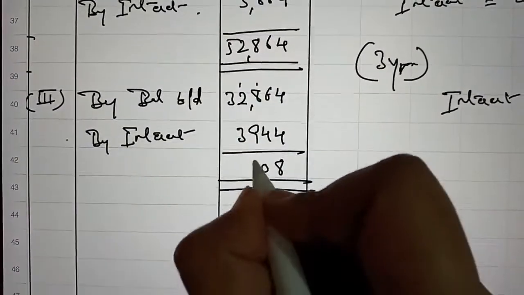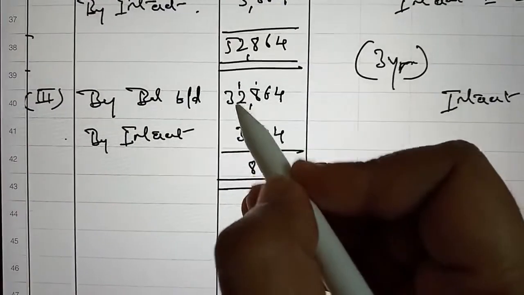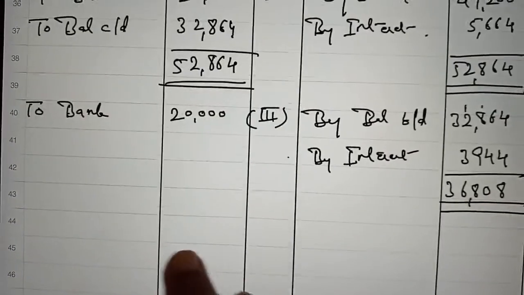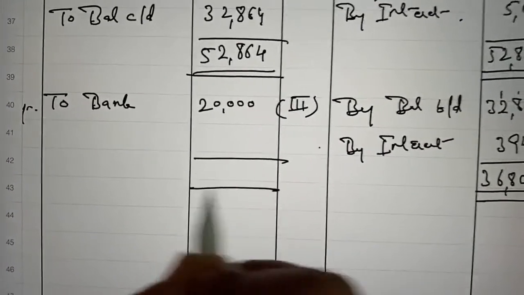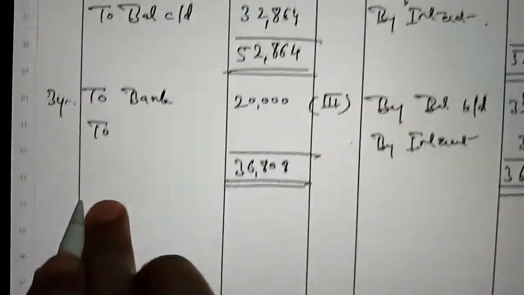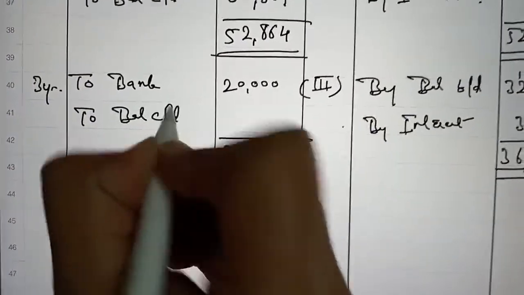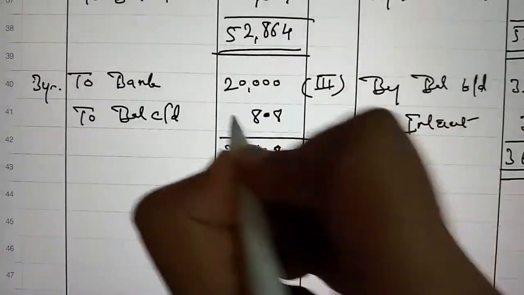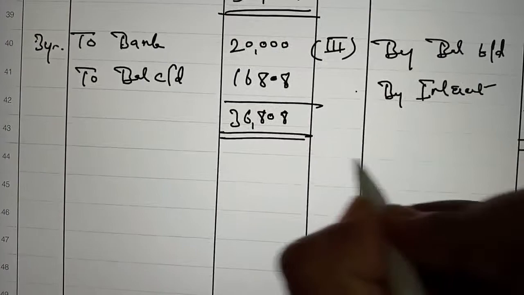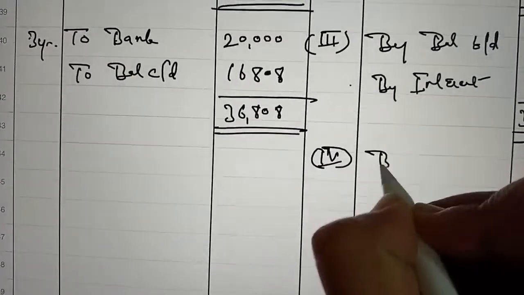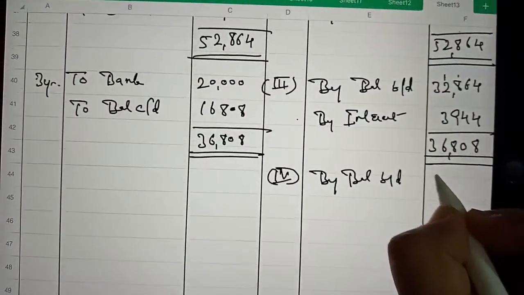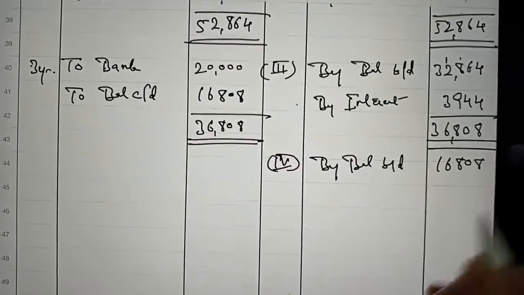Its total is 36,808, and balance carried down is 16,808, and this balance will be brought down in the fourth year by balance brought down 16,808.